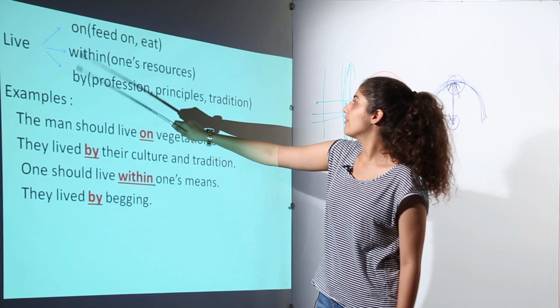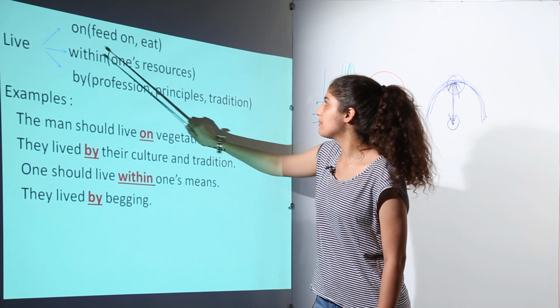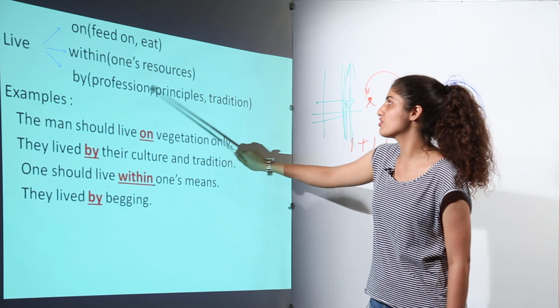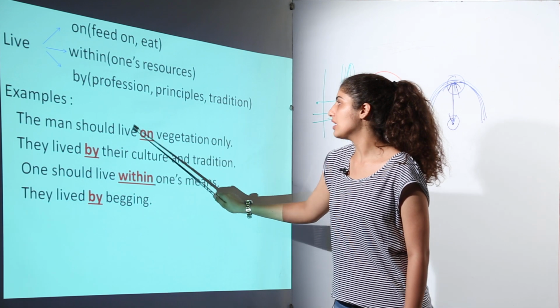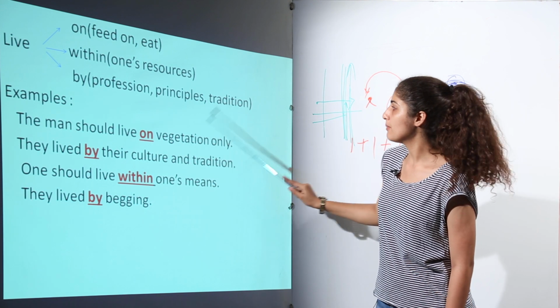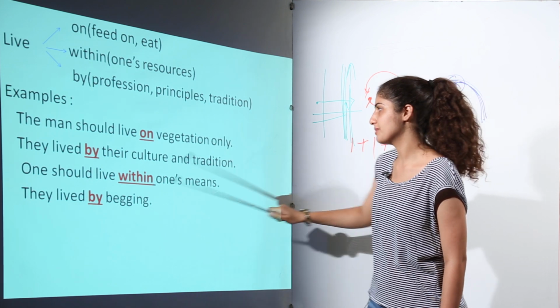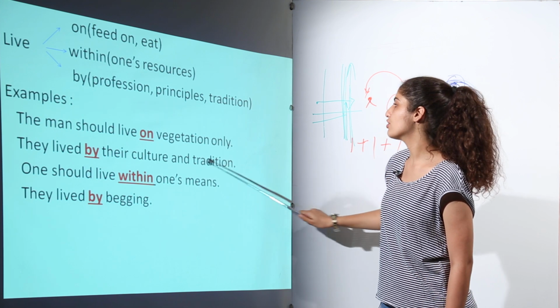Next is "live". If it means feed on or eat, "on" will be used. If it means one's resources, "within" will be used. If it means profession, principles or tradition, "by" will be used. For example, the men should live on vegetation only. Now they are feeding themselves on vegetation. They lived by their culture and tradition.